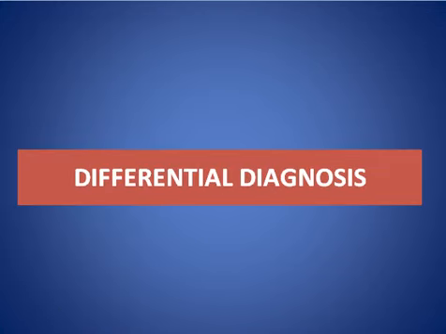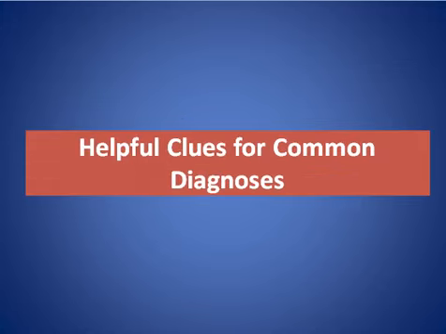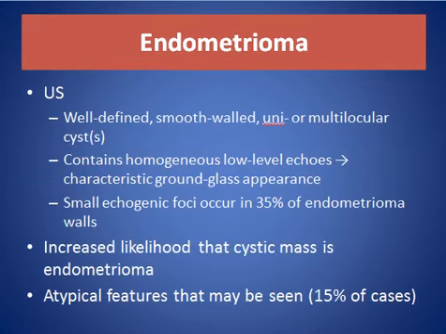Differential diagnosis. The common causes include endometrioma, hemorrhagic cyst, fibroma, and fibrothecoma. Clues for common diagnosis include endometrioma. On ultrasound, we have well-defined, smooth-walled uni or multilocular cysts, containing homogeneous low-level echoes characteristic of a ground glass appearance.